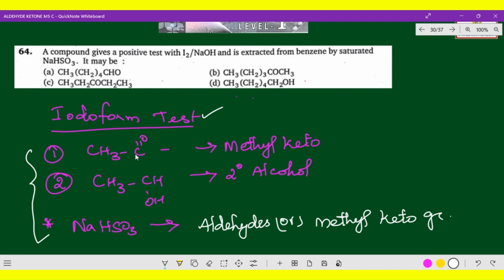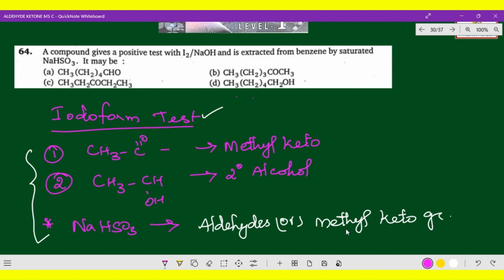So first, the methyl keto group has to be present in the terminal, and in the same way methyl keto group or secondary alcohol. And the third point in the question, extracted from benzene by saturated sodium bisulfite, is eligible for aldehydes or methyl keto group. First and foremost, for the iodoform test, the methyl keto group is mandatory. Here the aldehyde group is available, CH3 (CH2)4 CHO, but that is not a methyl keto group, so this will not be the correct option.